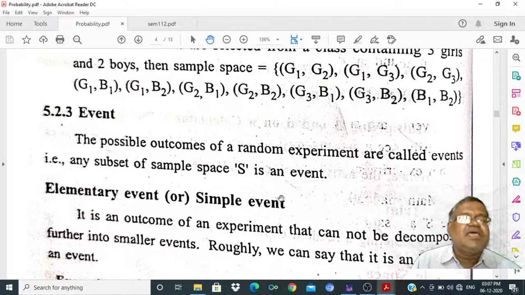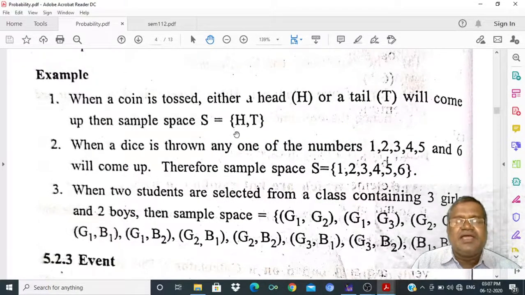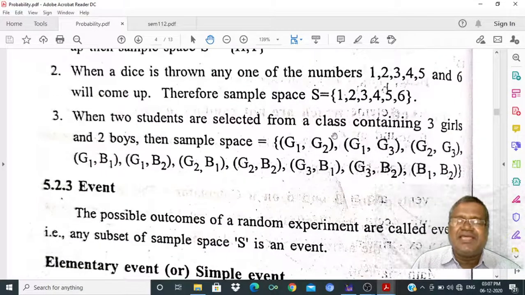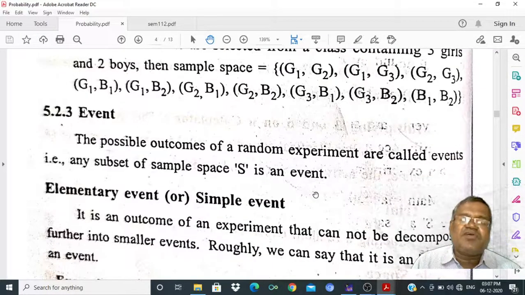Now, the event. The possible outcomes of a random experiment are called events. Any subset of the sample space S is an event. Here H is an event, T is an event, 1 is an event, 2 is an event. Similarly, a combination is also one event. Outcomes of a random experiment are called events.